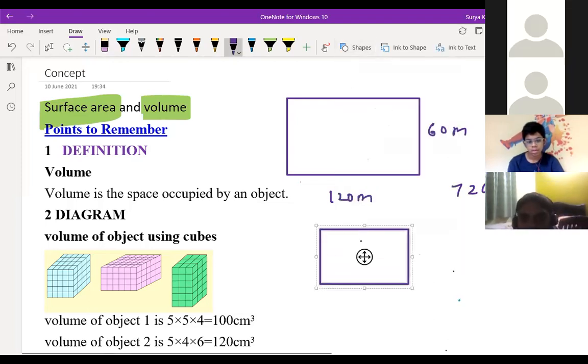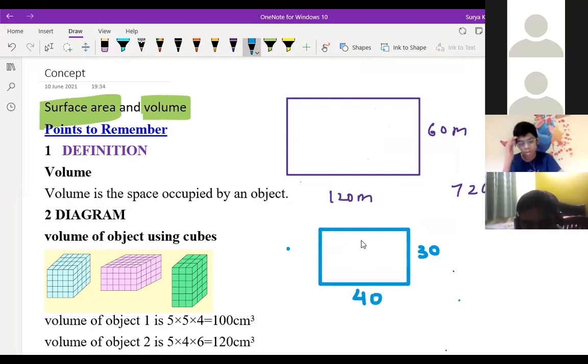Sir, in the volume of a cube and a cuboid, volume is area into height, you told, sir. Means if the side of the cube is 4, all sides are the same. So 4 into 4, and into height, height is also 4. So 4 into 4 into 4.